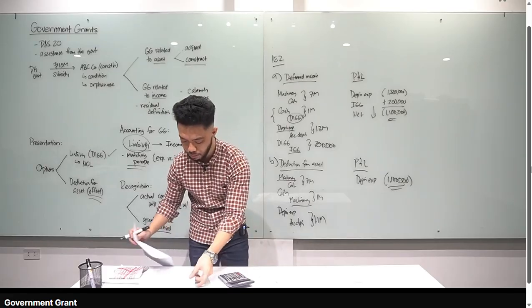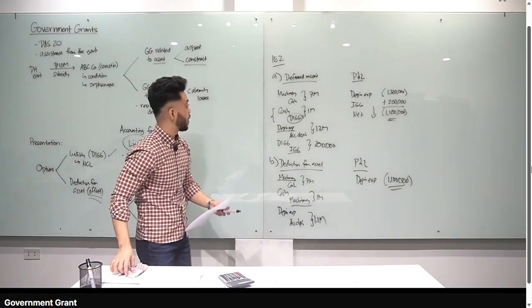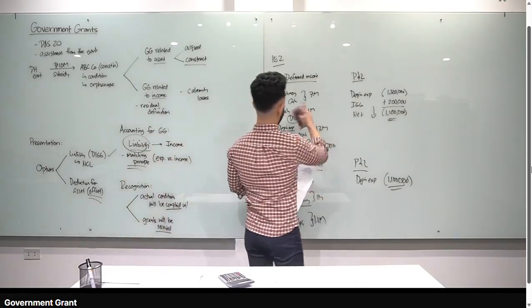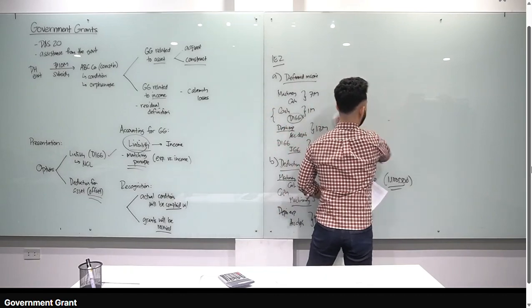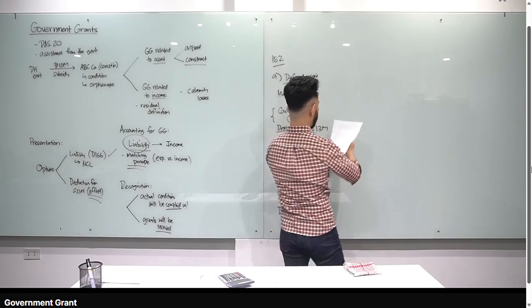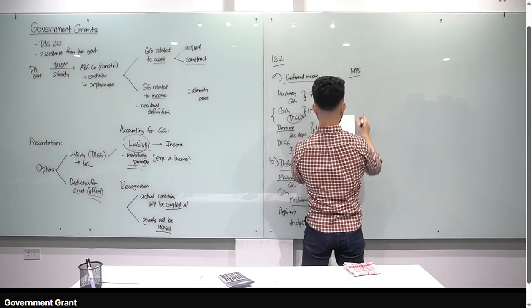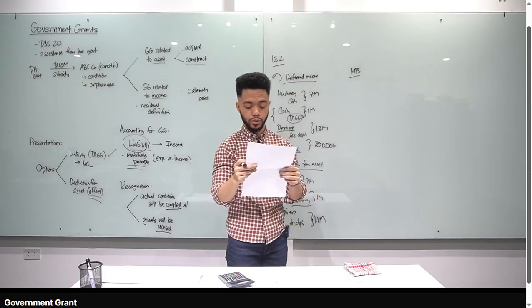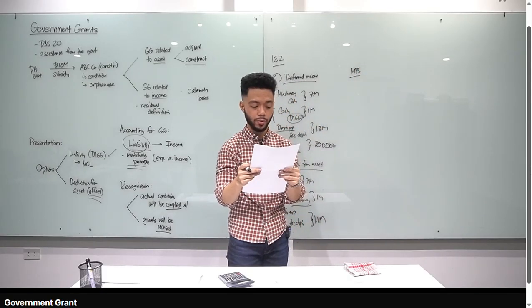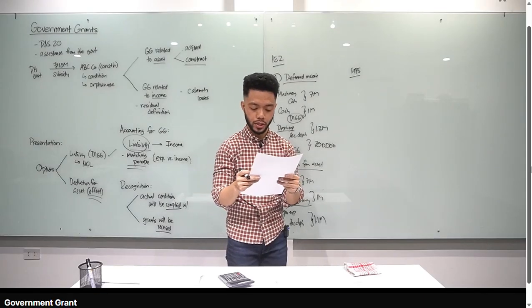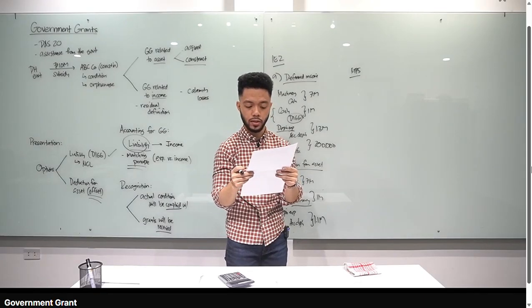Balik tayo dun, class, sa main problem. Number 5, ganun pa rin. Applied pa rin natin yung deferred income and deduction from asset approach. Mabilisan na lang. Let's go to main problem number 5. Alright. An entity purchased a machine for 6.6 million on January 1 and received a government grant of 600,000. The machine is to be depreciated on a straight line basis over 5 years, residual value of 500,000.